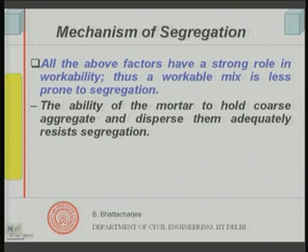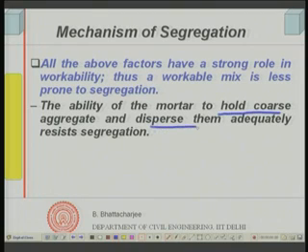This is what is being reiterated: the ability of the mortar to hold the coarse aggregate and disperse them adequately resists segregation. This is very important and should be understood. The mortar itself should be cohesive and sufficient enough to hold the coarse aggregate in position. So, the quantity of these proportions is important in that respect.